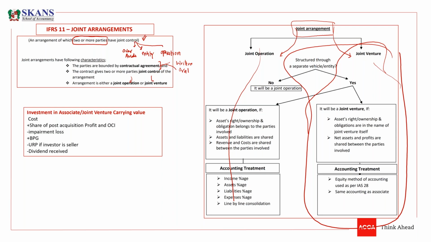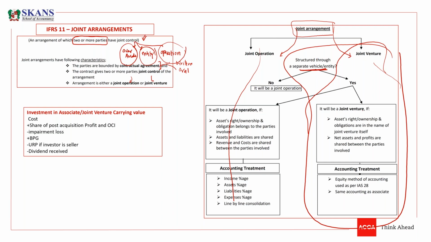So this is how we pick the relevant topic from the standard and reproduce it. So we need to reproduce this part of the standard, guys. So what is this part? Listen carefully. If a separate vehicle, a separate entity, is established, if the joint assets, joint operations are being managed through a separate entity, it means they have established a separate company.